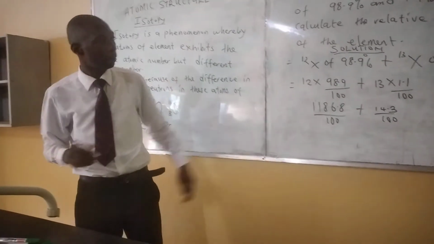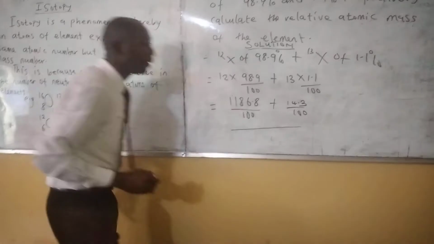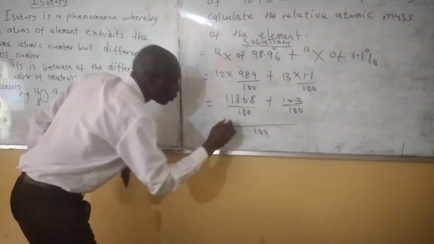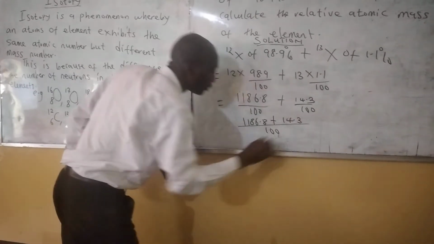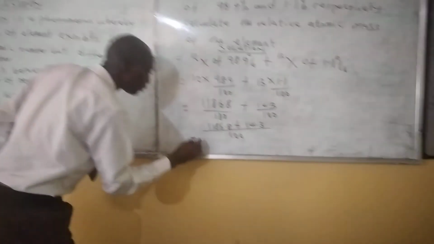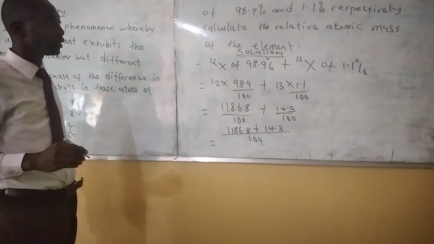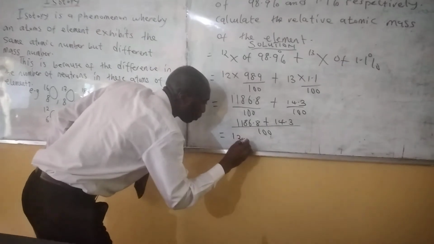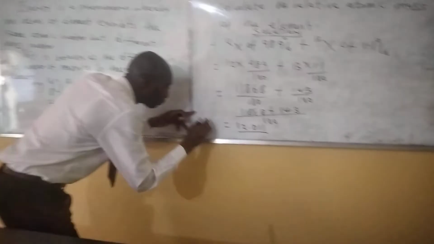Is it clear? Yes, sir. From this level now, we can find the LCM. What is the LCM of both fractions? 100. So 1,186.8 plus 14.3. What is the answer? 12.011. So this is the relative atomic mass of that element.